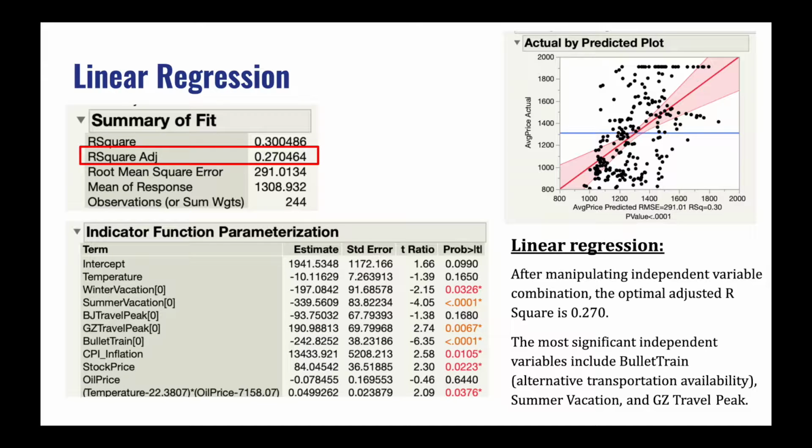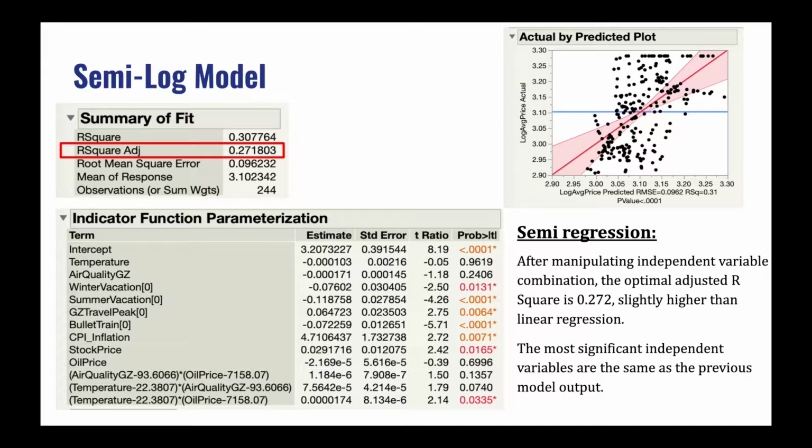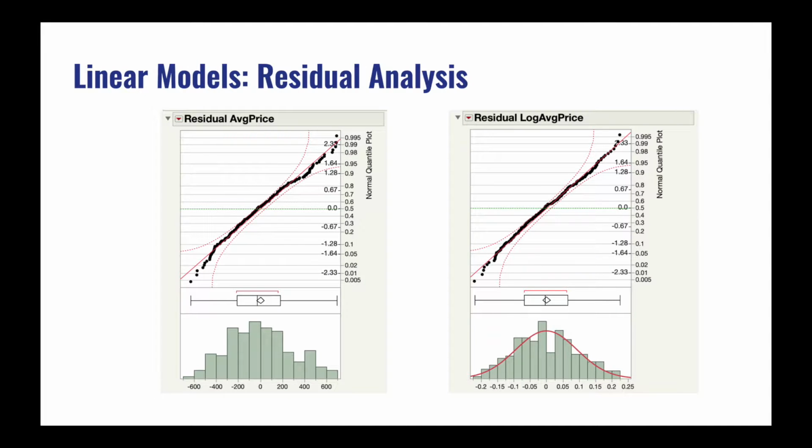When there's alternative transportation available, the average price is lower. We also did a semi-log model, as some of our X variables are not in the same scale as our Y, and the optimal adjusted R-square we can get is 0.272, which is slightly higher than the linear model. The most significant independent variables are the same as the previous model output. Here is a residual plot of both our models.